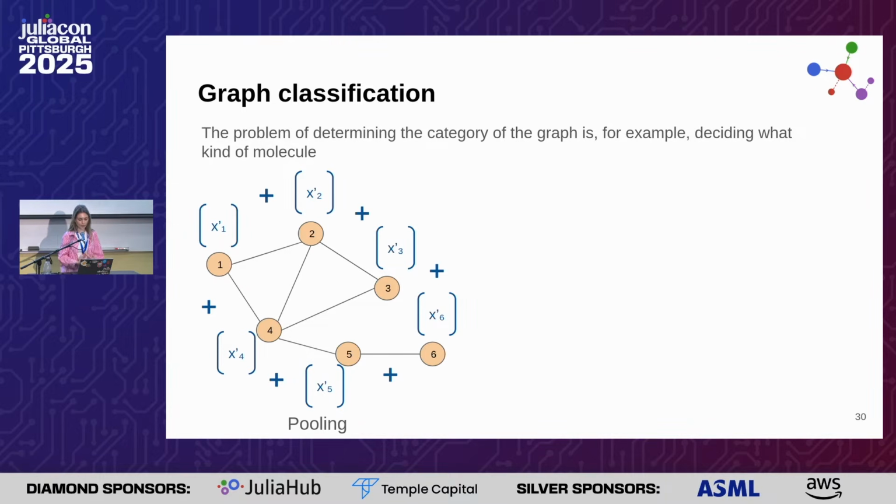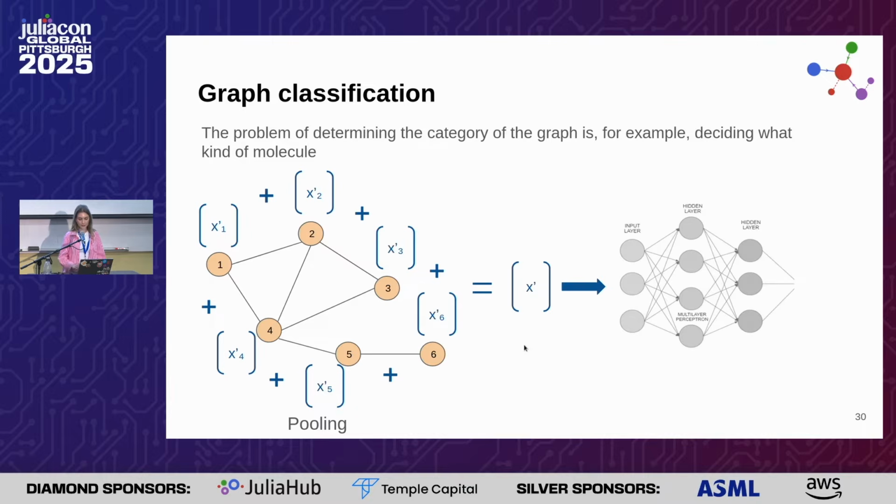So we sum all of them together with the pooling operation, and we obtain only one array that is called graph embedding. And this is the input of a multi-layer perceptron that will classify our graph.